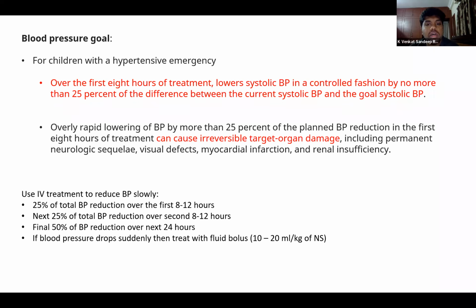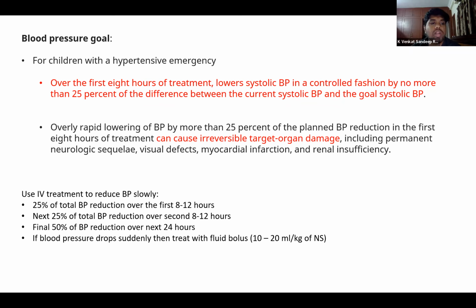And in case the child is hypersensitive to the blood pressure, and the blood pressure falls suddenly, what we do is we give a bolus of 10 to 20 ml per kg. So if there is overly rapid lowering of blood pressure, it can cause an irreversible target organ damage. So we always try to decrease the blood pressure gradually.